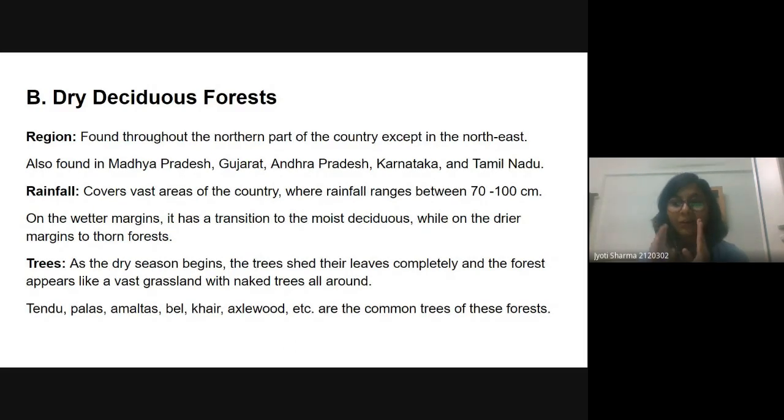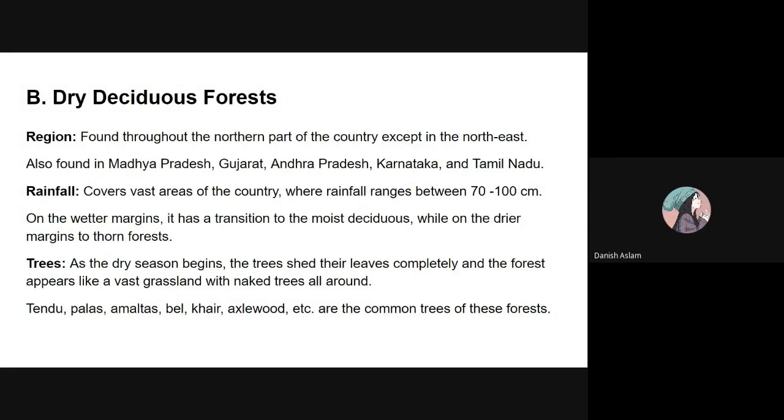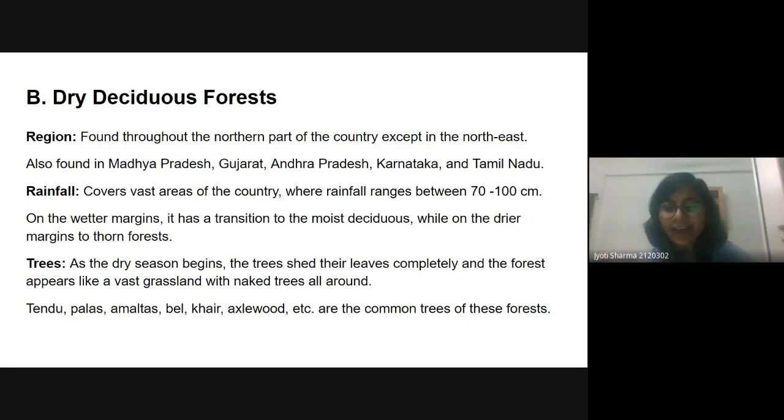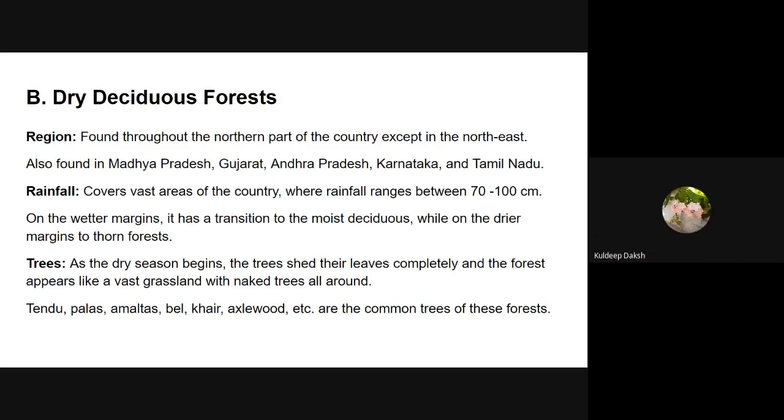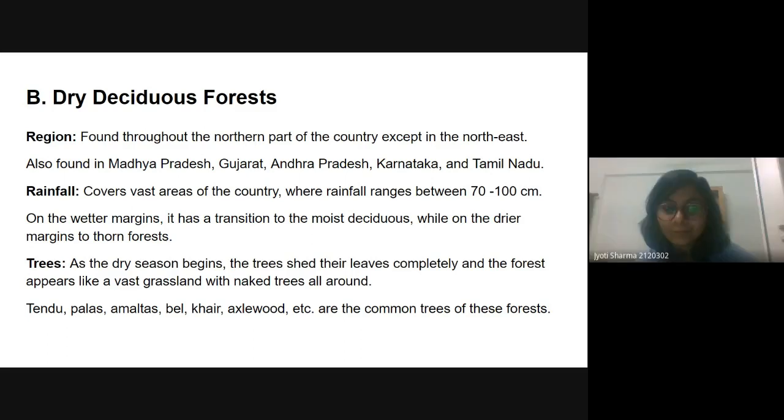And what is this transition known as? Ma'am, this transition is known as ecotone. Ecotone. Yes, exactly. And will it be fertile land or fertile forest or not? Yes, ma'am, it will be fertile. Oh, you people are very much expert in geography. Okay, that's good. You already know about it.